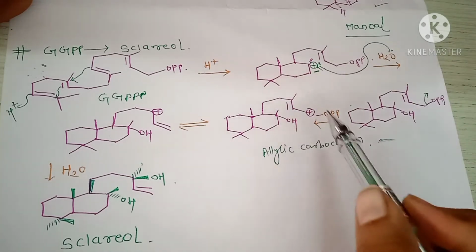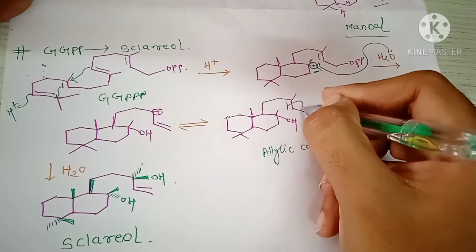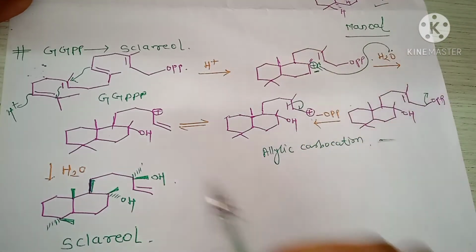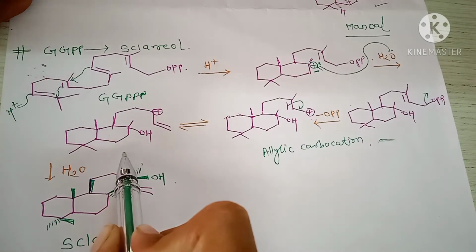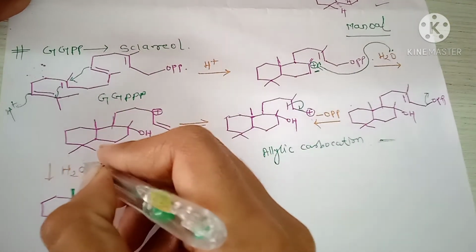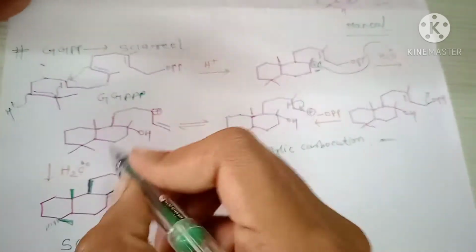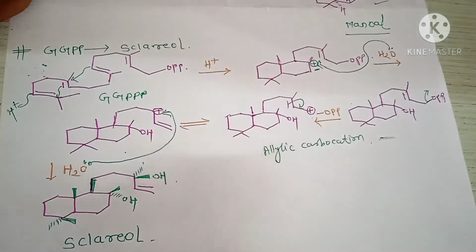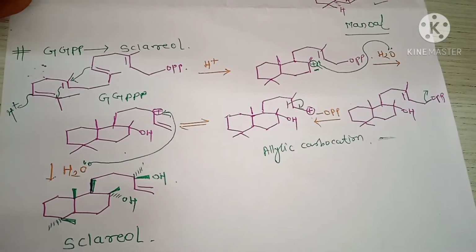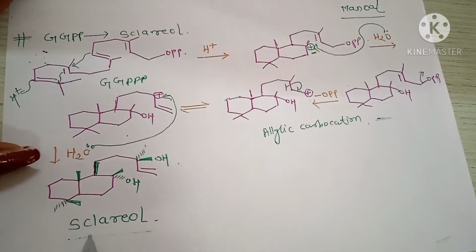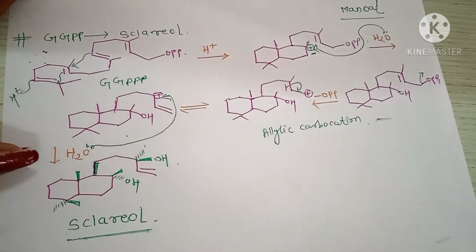Next this bond shifted here and stabilized the positive charge and the formation of this structure. Next the addition of another water molecule and stabilize the secondary carbocation and formation of the structure of sclareol. This is the structure of sclareol.